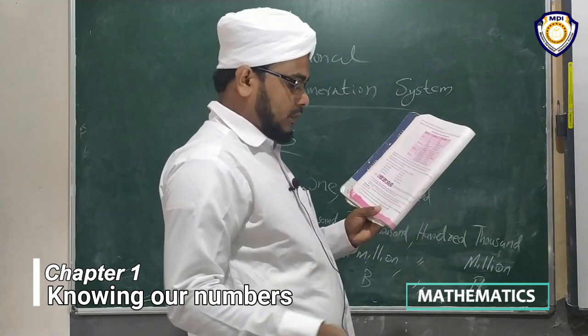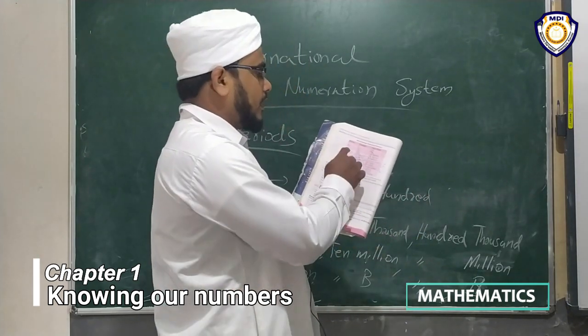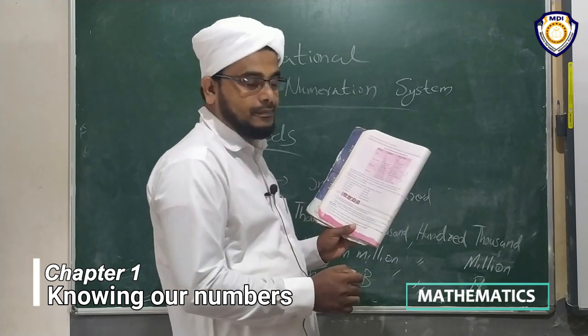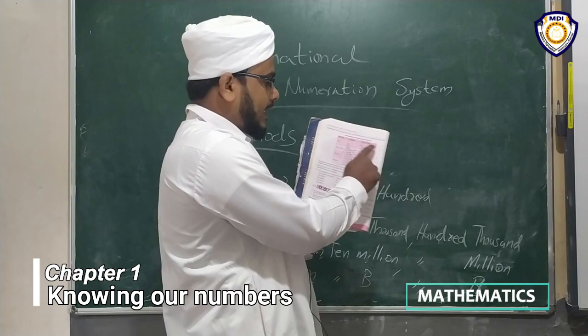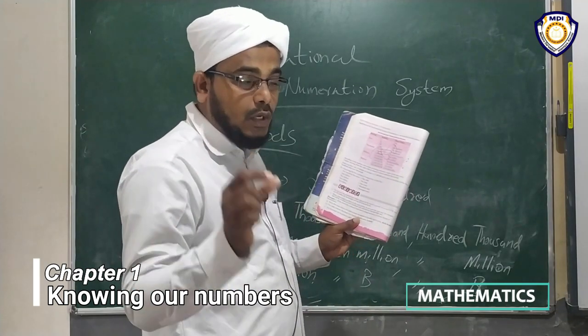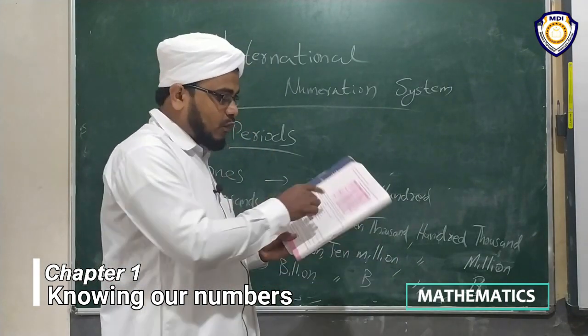Take your textbook, page number 4. There is a table, the international numeration system, with 3 headings: period, number, place value. You have to write it down in your notebook. Watching this video, you will understand what it says.